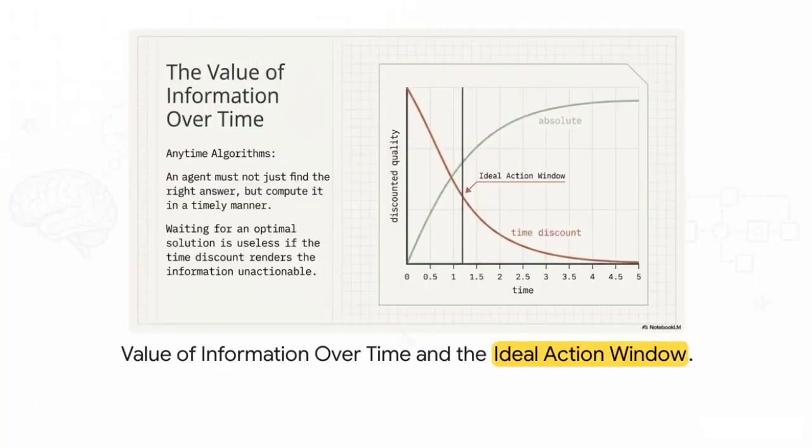This reality builds perfectly into the value of information over time. Plotting this out provides the ultimate visual proof of why agents absolutely must satisfice. That green line, that shows the quality of the solution improving as the machine thinks. But the red line is the time discount. That's how useful the action actually is in reality. Think about it. If an autonomous car waits to calculate the mathematically optimal steering angle to avoid a crash, the red line hits 0. The information becomes completely unactionable. You have to hit that ideal action window.